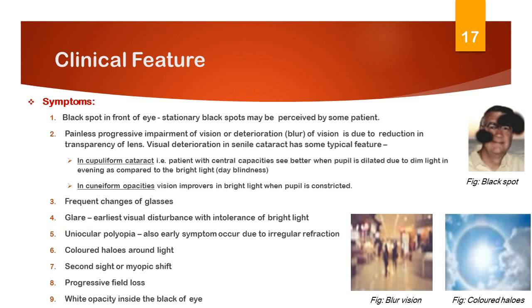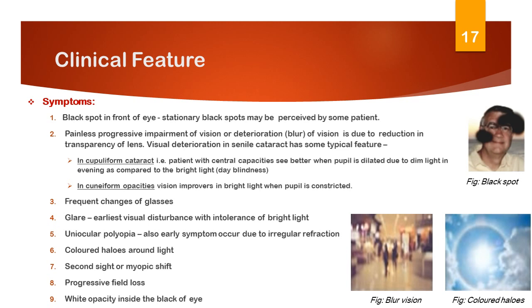Now coming to the clinical features. Symptoms. Black spots in front of the eye. A stationary black spot may be perceived by some patients. The patient will perceive an image like this. Painless progressive impairment or deterioration of vision is due to the reduction in the transparency of the lens. Visual deterioration in senile cataract has some typical features.